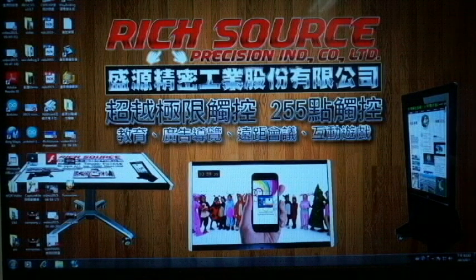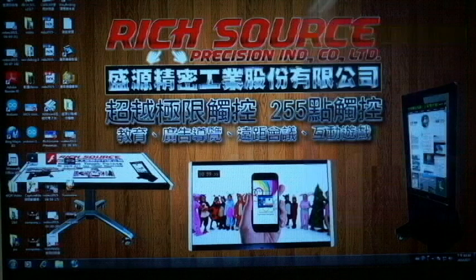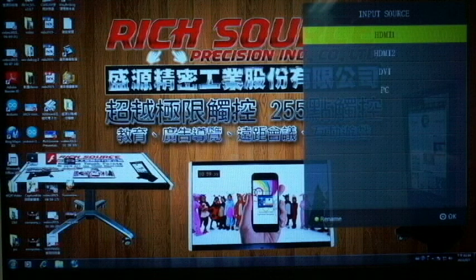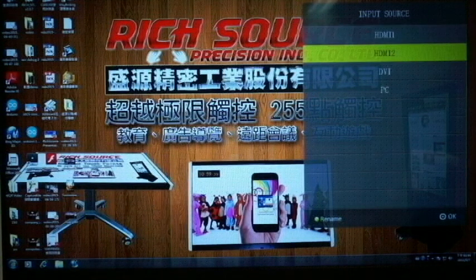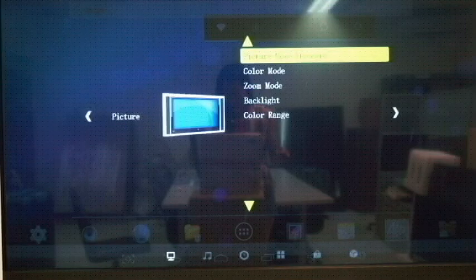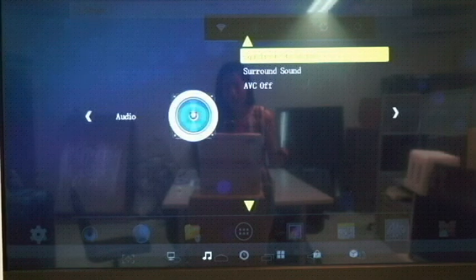I'm going to introduce our remote controller. When you want to change another input source, please press this button. And you can change to HDMI 2, DVI, and PC. When you press the menu button, you can adjust picture, audio, setup, and app.